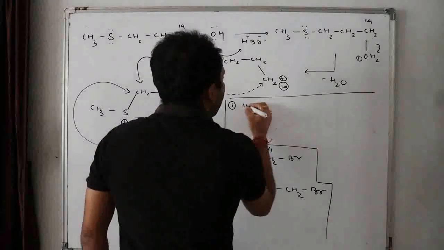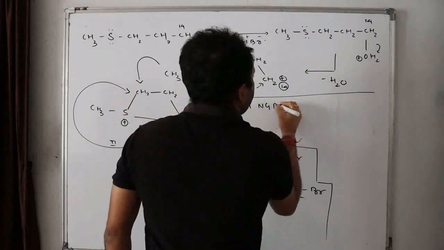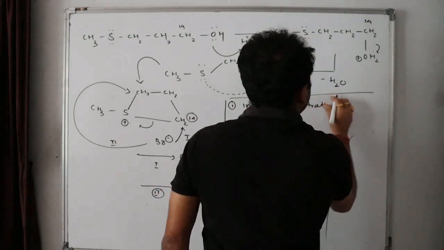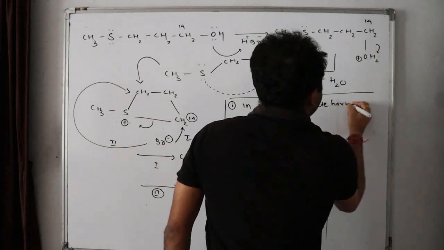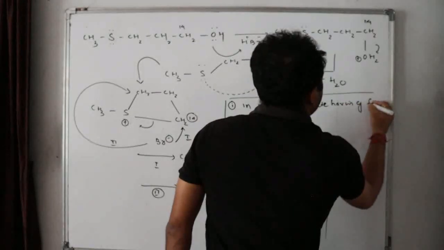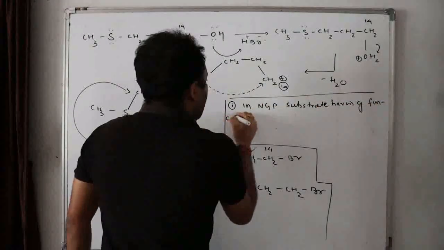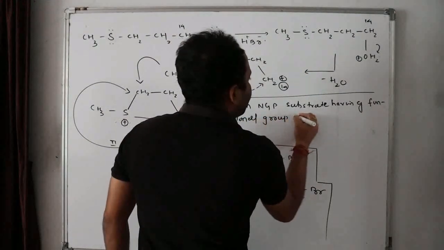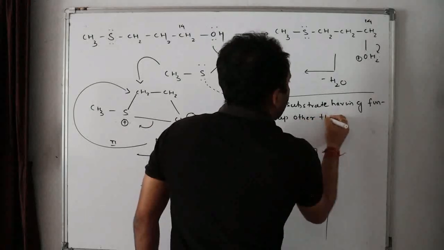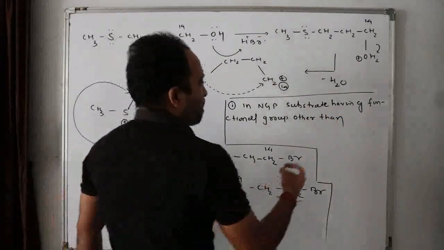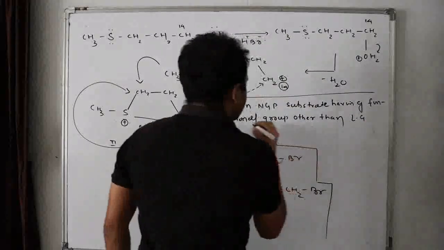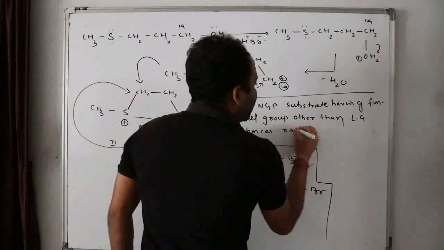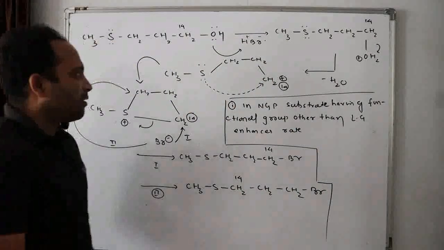Or I can say in NGP, substrate having functional group other than leaving group enhances rate. Okay, do you agree with this or not?